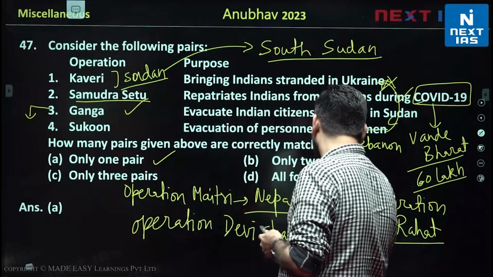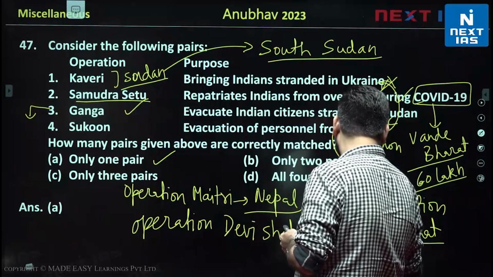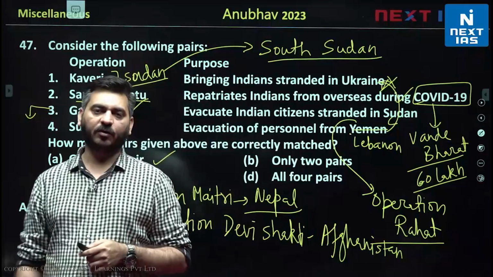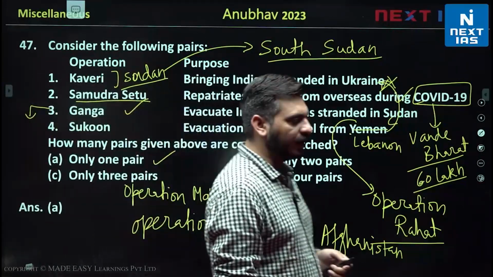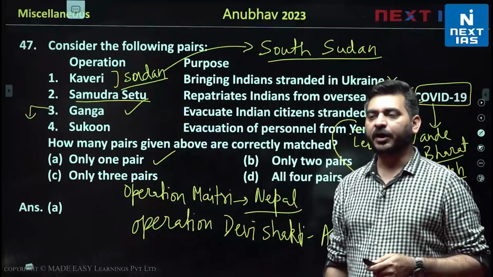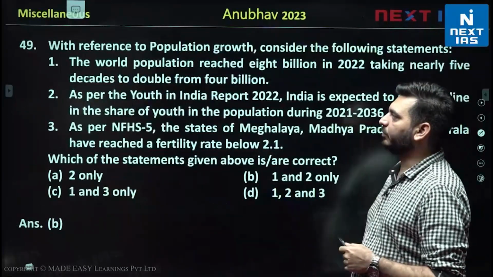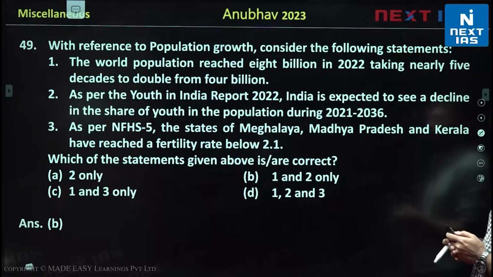Operation Devi Shakti in Afghanistan, right. So these are some of the other important operations that the Government of India has taken time and again to rescue its people and to provide relief and humanitarian assistance to other people if there is a natural calamity, right. Then moving to the next question, with reference to population growth, consider the following statements.